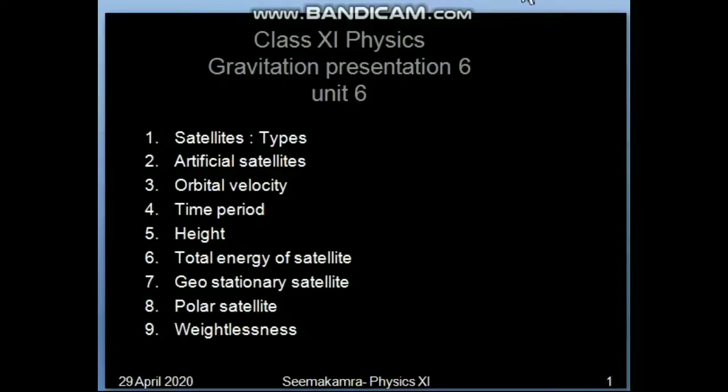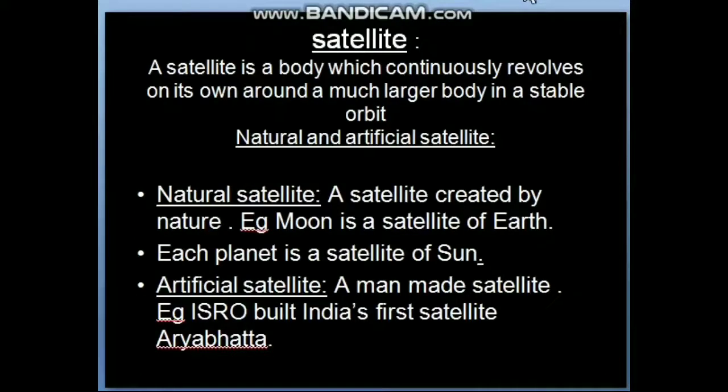Before that, we have to understand the idea about the satellites. So when we talk about a satellite, then the best example of the satellite is moon. We know that moon is the natural satellite of earth because it is created by nature. So in a way, each planet is a satellite of sun. So if we focus on the definition of the satellite, then satellite is a body which continuously revolves on its own around much larger body in a stable orbit.